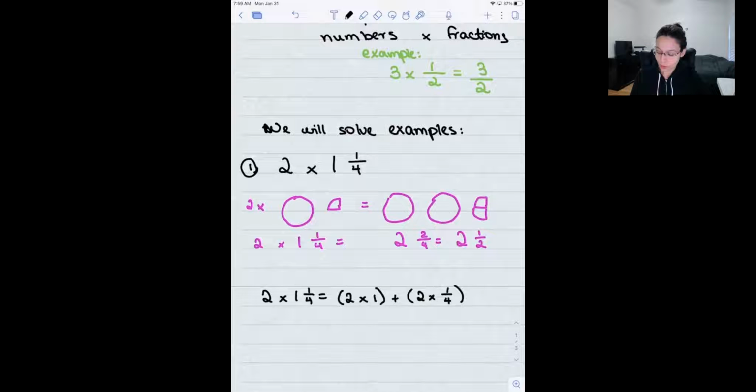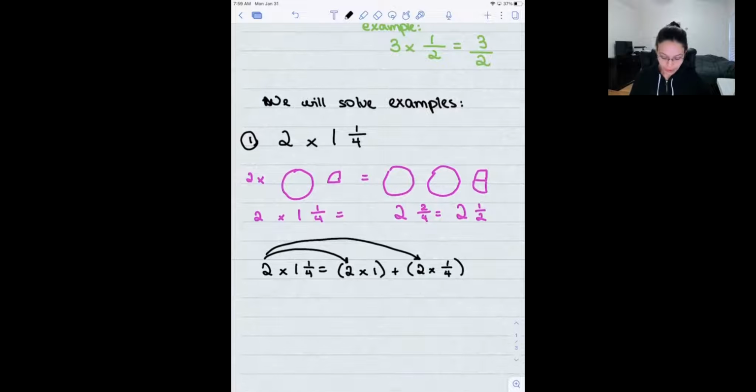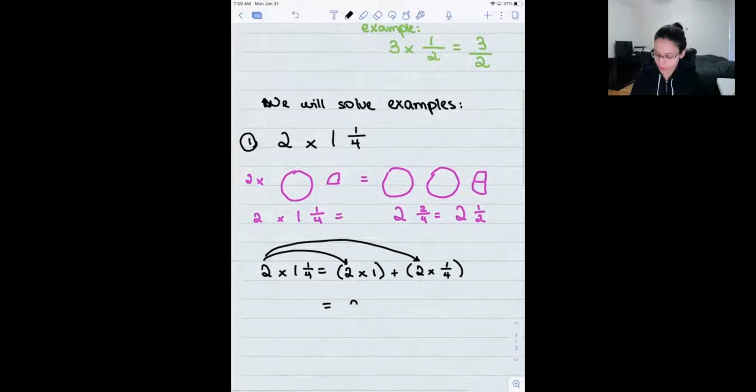So notice that 2 is in these 2 places over here, because I need to multiply that mixed fraction, that 1 1/4, all of it by 2, okay? So this will be 2 plus 2/4, which is the same as 2 1/2.